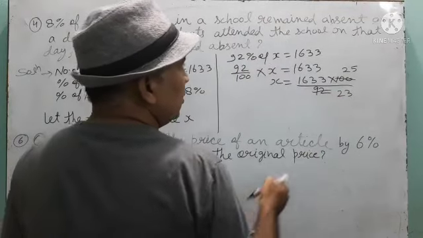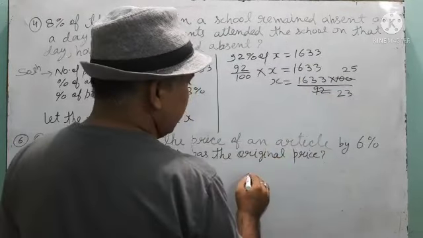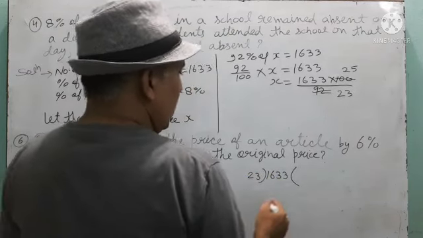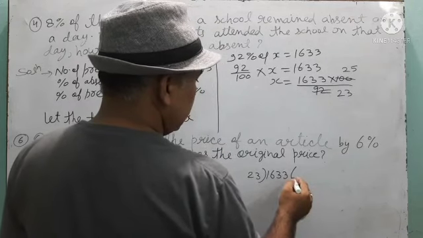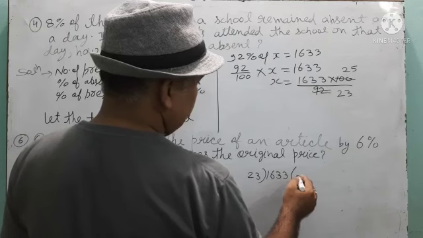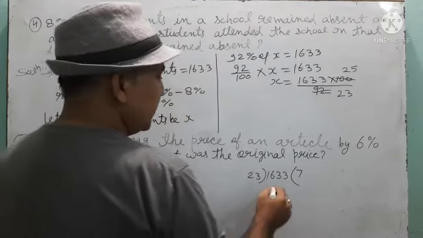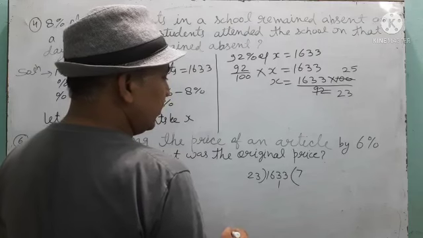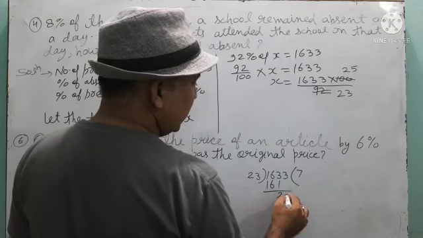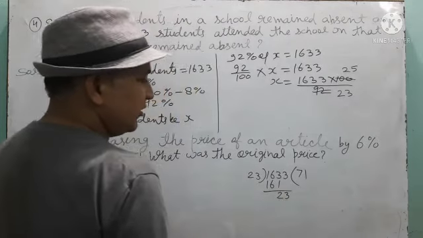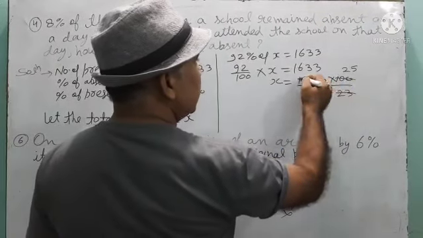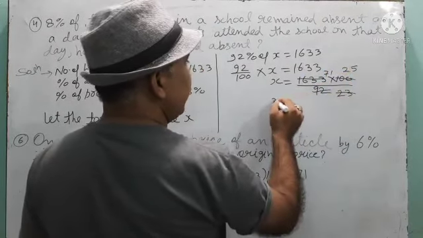Now from 23 divide this number. 23 times 7 is 161 and 23 times 1 is 23. That means if 23 divides this number, you are getting 71.